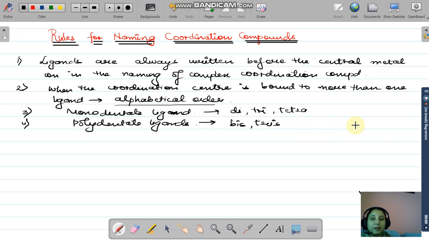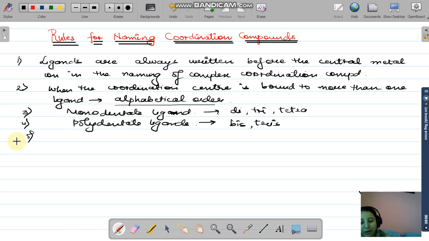ये चीज आपको याद रखनी है that जब भी monodentate ligand होगा you are going to follow the di, tri, tetra. Okay, and whenever there is a polydentate ligand, polydentate का मतलब क्या हो गया कि उसकी एक से ज्यादा donor site है, तो already it is a di, tri, tetra. So what you are going to follow in the case of polydentate ligands? It should be bis, tris, tetrakis. Okay.